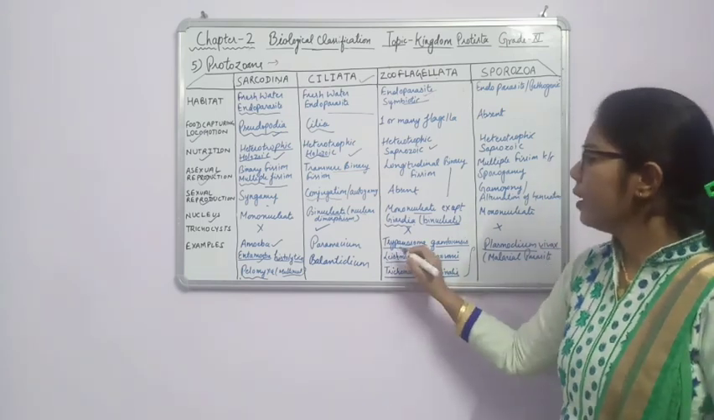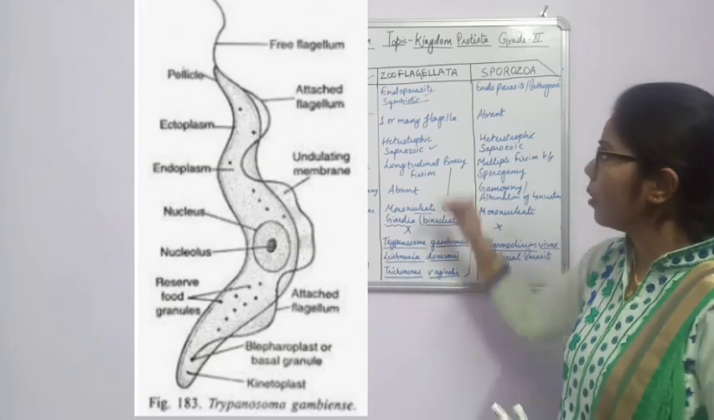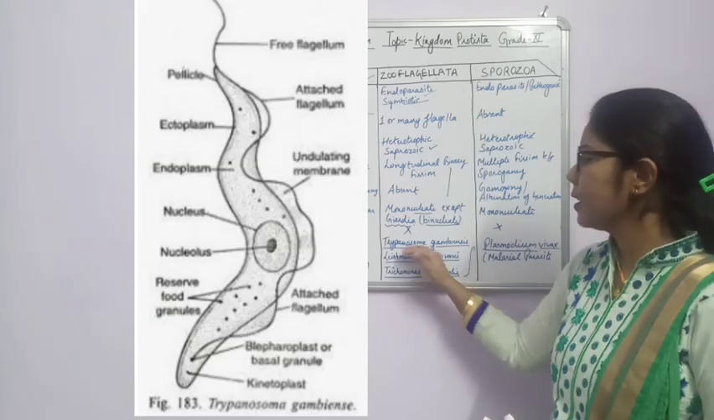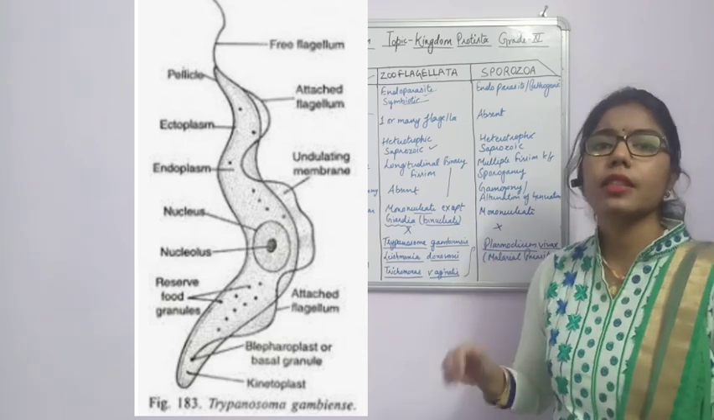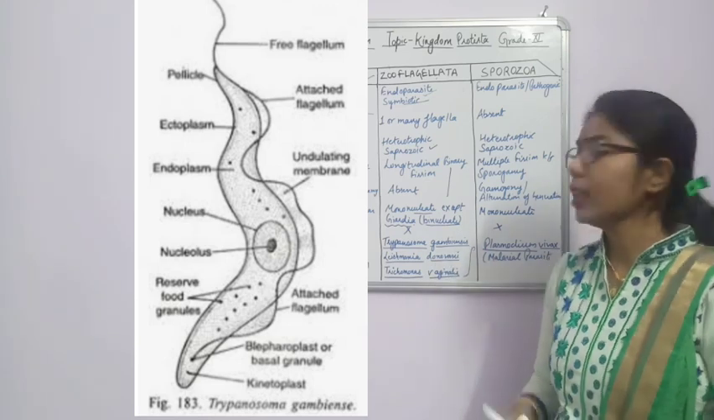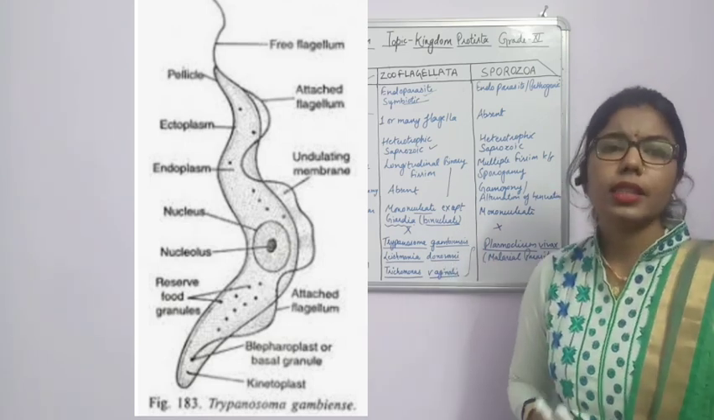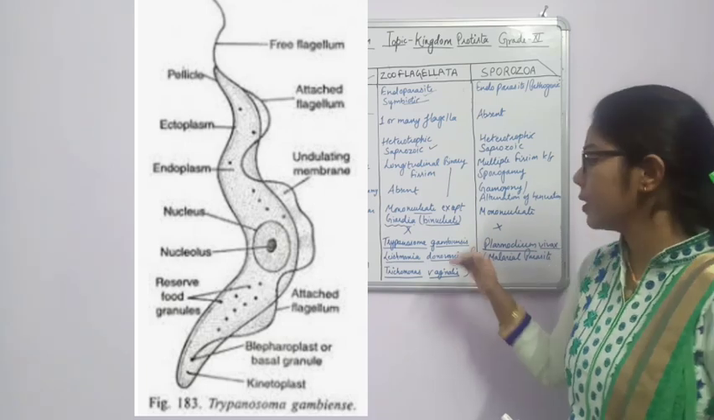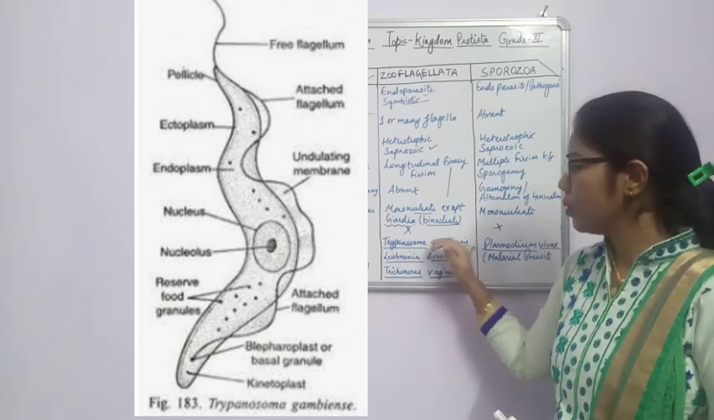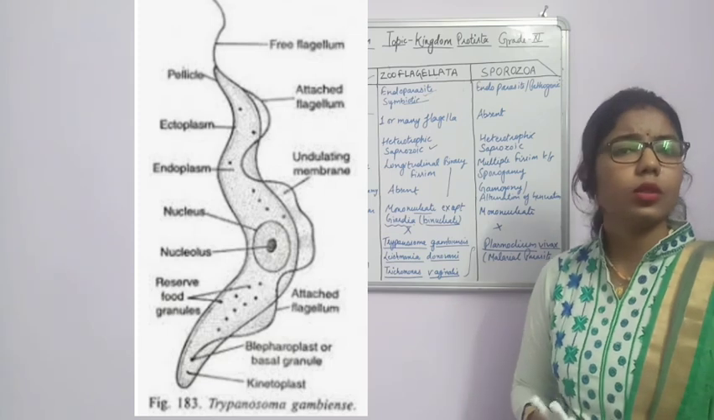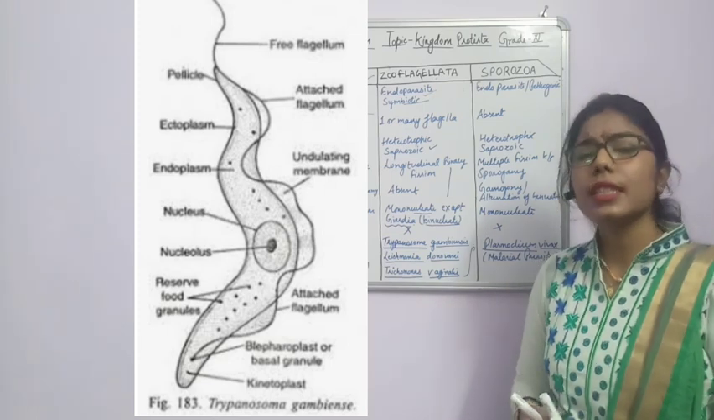Okay, so here Trypanosoma, it is one of the members of zooflagellata, and the species is Trypanosoma gambiense. It is responsible for what? For sleeping sickness. Okay, this disease of sleeping sickness is caused by Trypanosoma gambiense, and it is transmitted by what? By the tsetse fly.